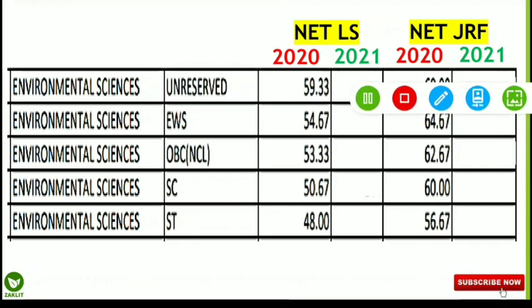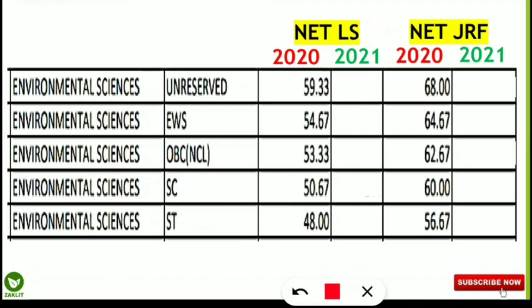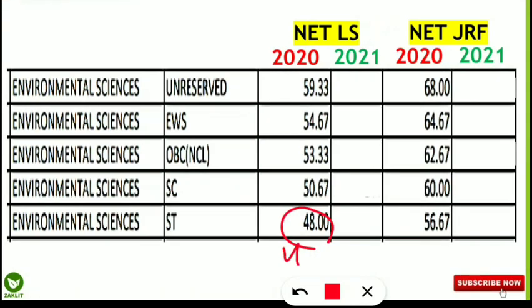Before that, I would like to say that this is completely from my point of view. This is just as you all requested me to make a video on that, that's why I am making this. So for me, the cutoff for the NET LS, I will start with the ST candidates. 48 was for the previous years, and this year I am predicting that it will be 46%.